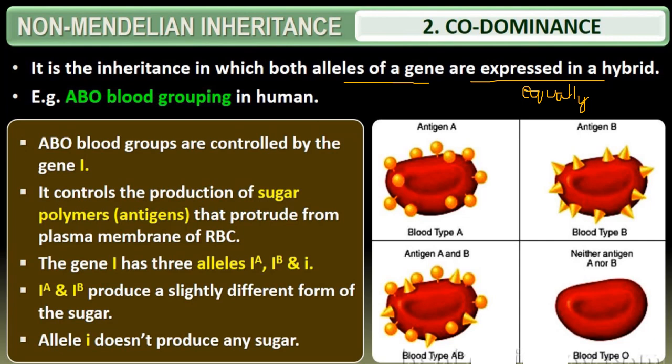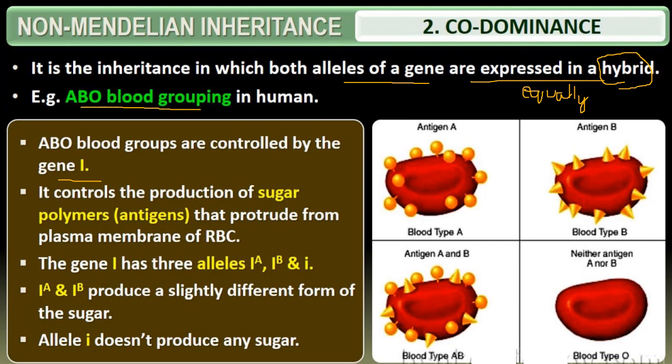In codominance, what happens? Both alleles of a gene are expressed equally in a hybrid. We call it codominance. The example for this is ABO blood grouping in humans. Here I have written: ABO blood groups are controlled by gene I. The capital letter I means it is controlled by a gene I.